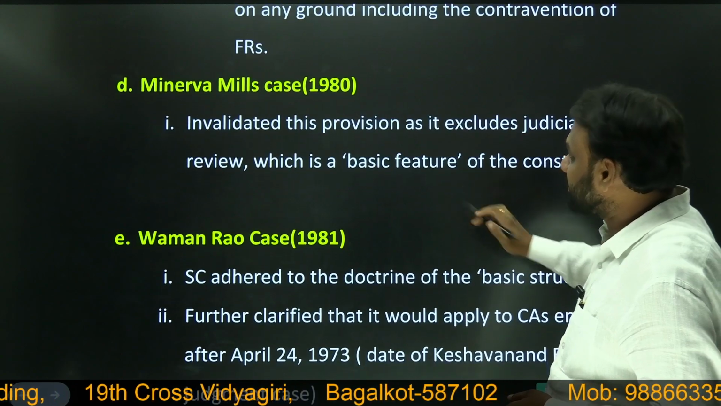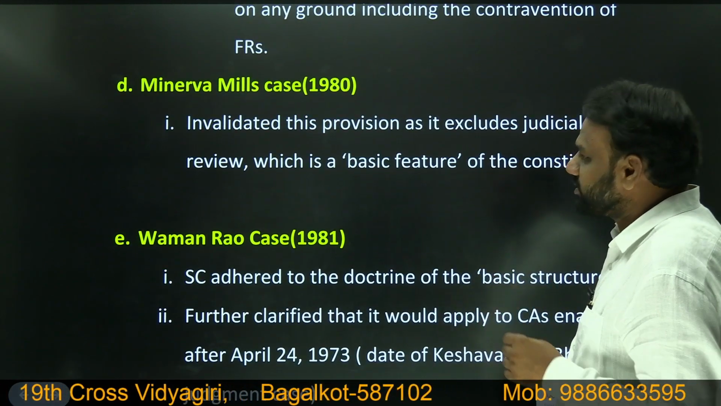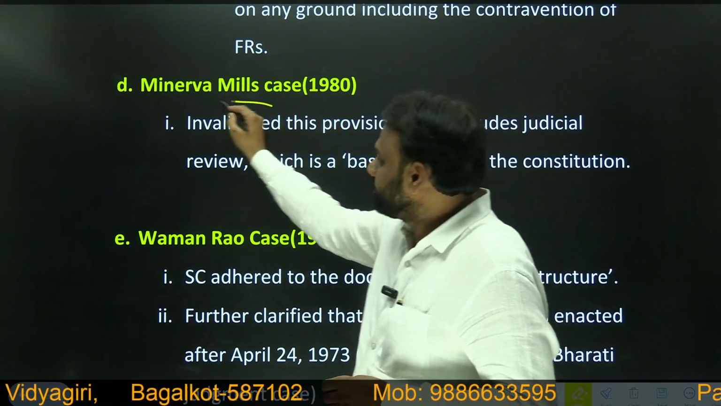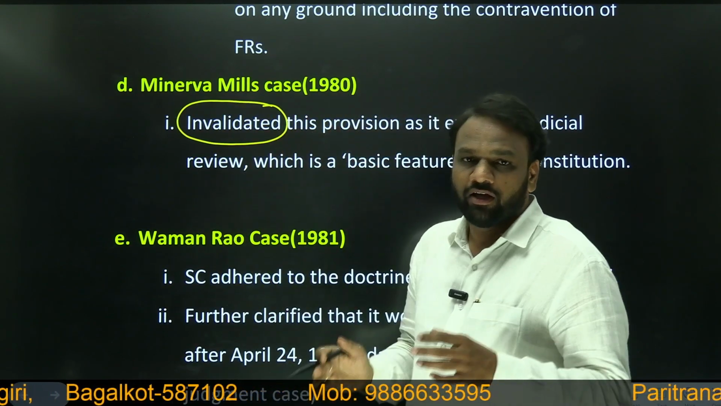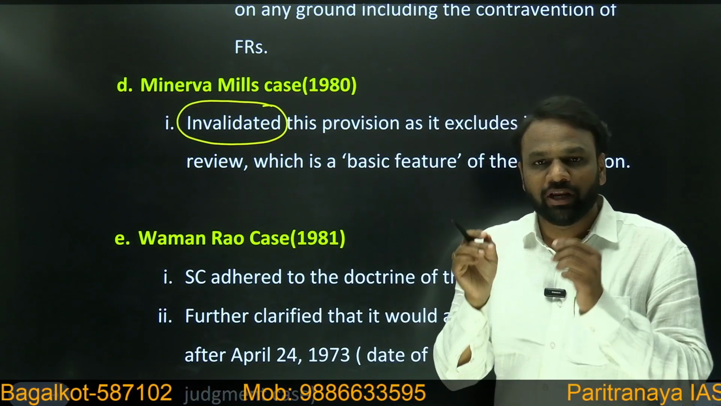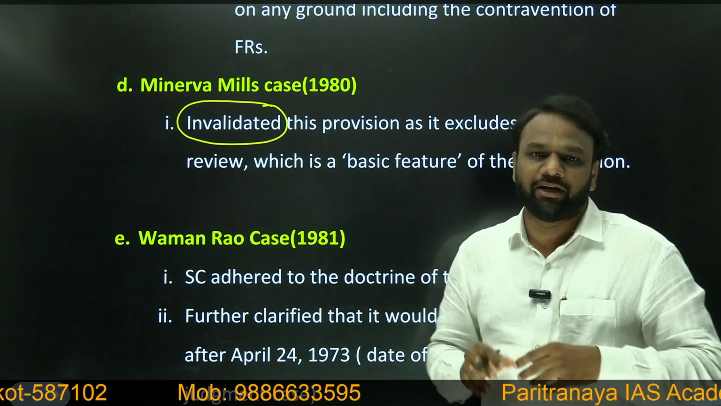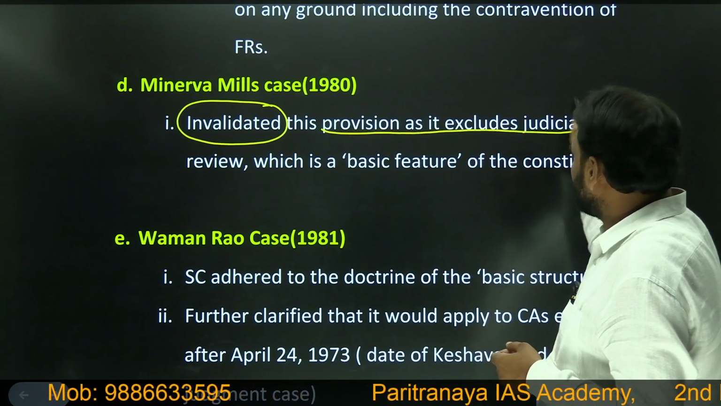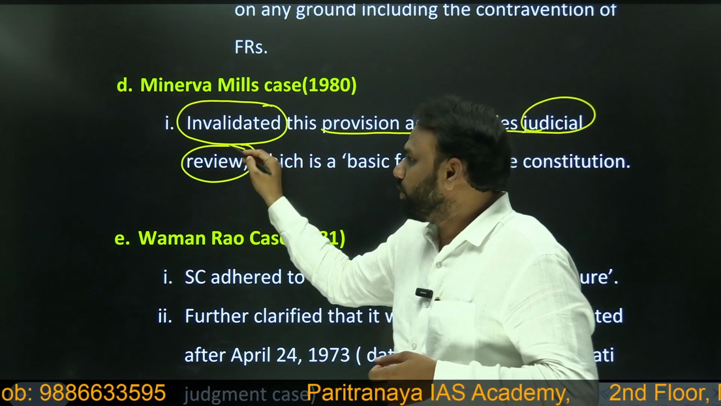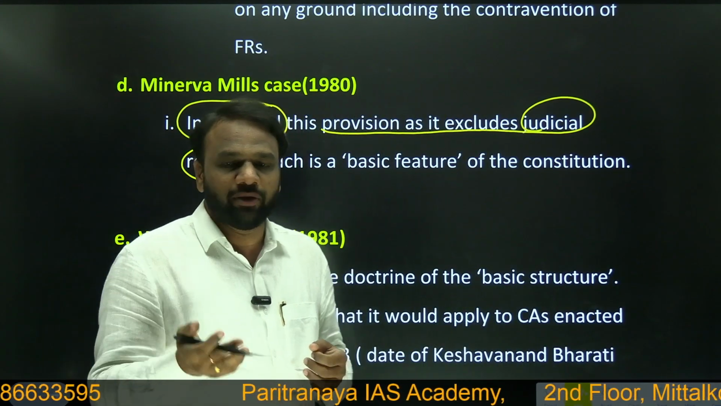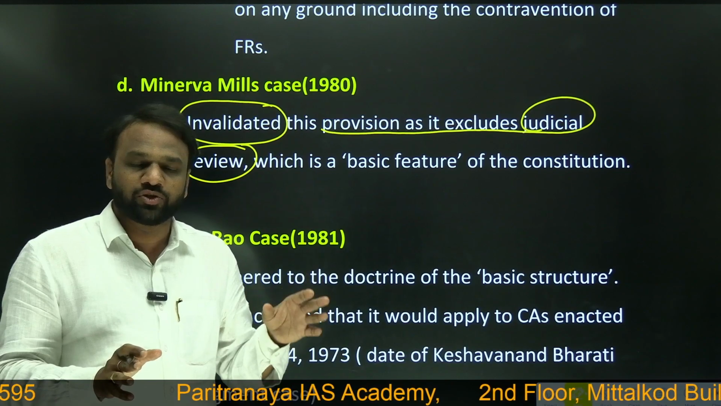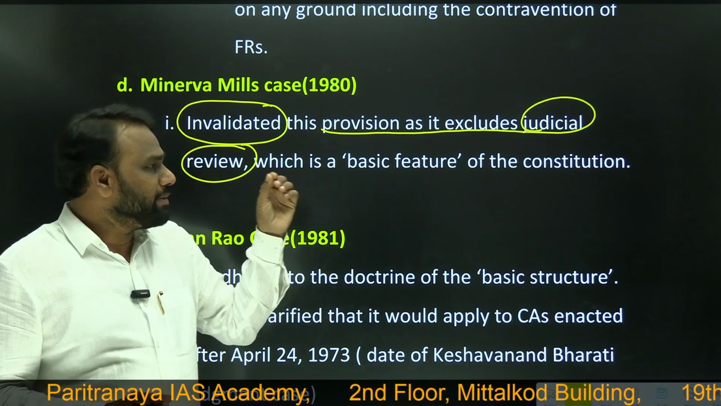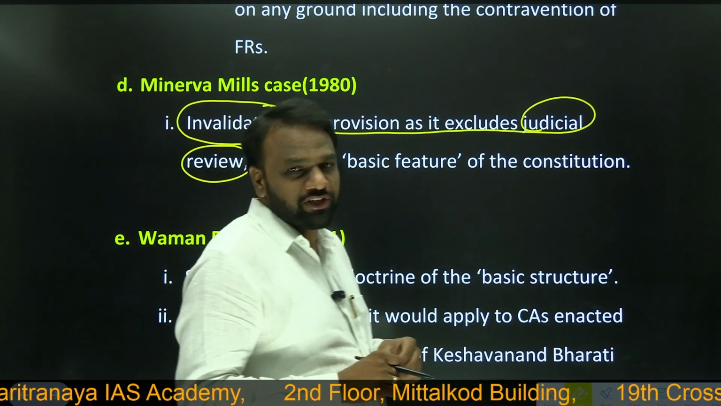But in the Minerva Mills case, 1980, the Supreme Court said that whatever the 42nd Amendment provided, it is invalidated. So here what do we understand? The Supreme Court has the power to invalidate even a constitutional amendment. It invalidated this provision as it excludes judicial review. Parliament had responded by saying that no one can question a constitutional amendment in any court. But judicial review is an important feature of the Constitution.